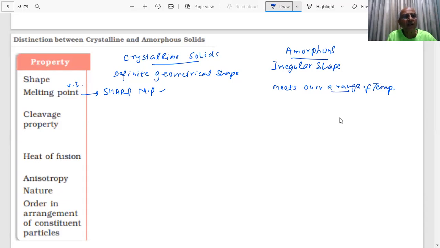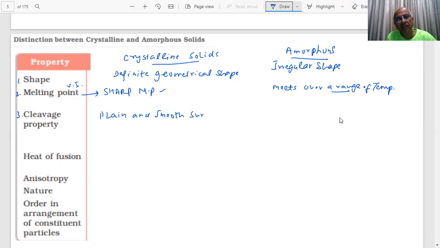Number one, number two, number three, I am talking of cleavage property. What do you mean by cleavage, students? Breaking. If you take a knife which is sharp and you cleave it, it will go into two pieces and you will generate, student, what type of surface? Plain and smooth surfaces.